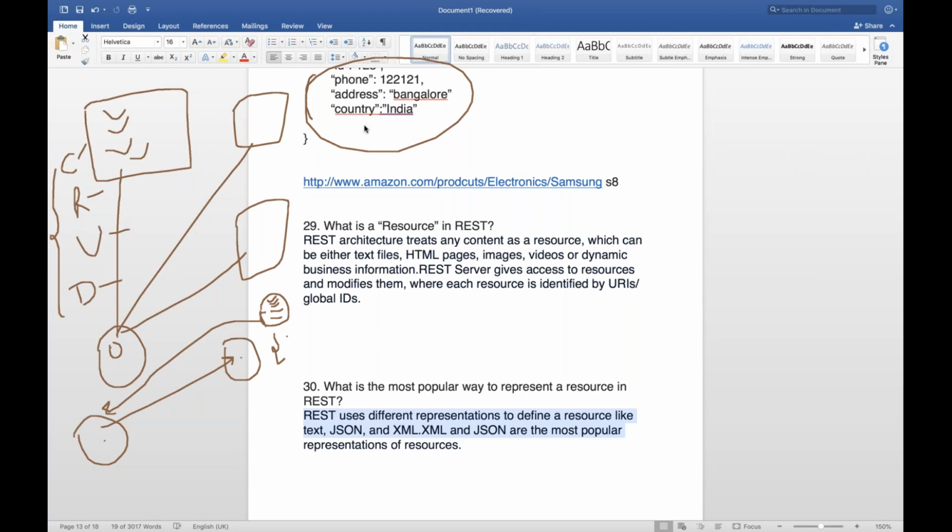Everything will be implemented in the form of JSON, or maybe XML if you are using that, and then sent to the consumer. Over the network, if you send things like this, it will be very lightweight, because it's not only one consumer; there are multiple consumers hitting this particular API trying to capture these electronics. So it will be very easy to pass in the form of JSON.